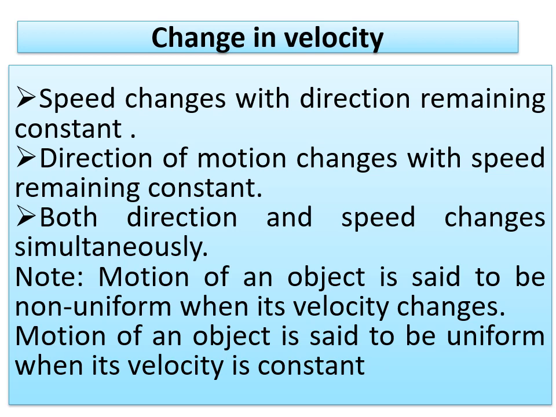On completing all the activities, now we have to remember the main points here. How can we change the velocity? The first one is speed changes with direction remaining constant. Direction of motion changes with speed remaining constant. Both direction and speed change simultaneously. So we have to remember when we get a uniform motion and when we get a non-uniform motion. Motion of an object is said to be non-uniform when its velocity changes. Motion of an object is said to be uniform when its velocity is constant. These points you have to remember for further classes.